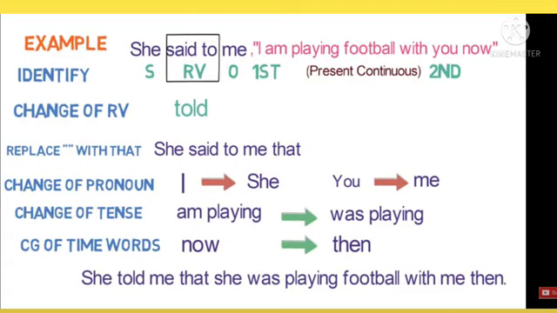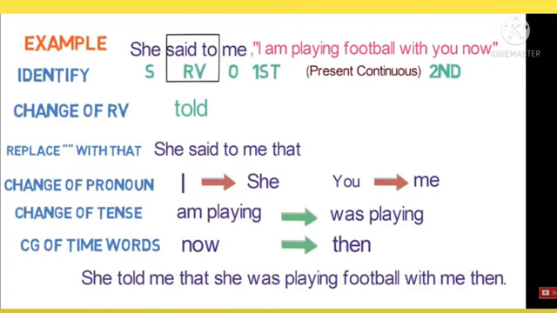So the reported sentence: for present continuous, will be converted to past continuous. So the reporting verb said to is changed to told. So the indirect speech sentence is, she told me that she was playing football with me then.